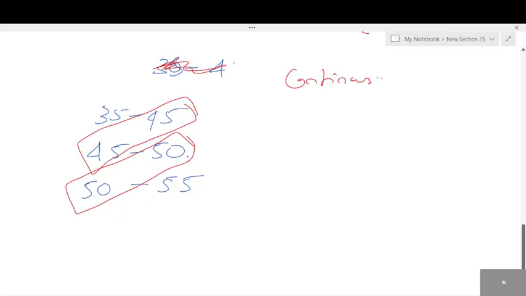Inclusive or exclusive? Why exclusive? If you count 45, how many times will 45 repeat? It will get repeated in the first column and second column, right? If you count the upper limit, it will get repeated. That's the reason we exclude the upper limit. Like this you'll have to remember, exclude the upper limit.